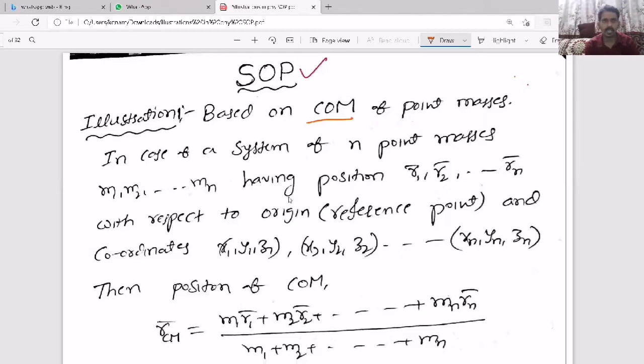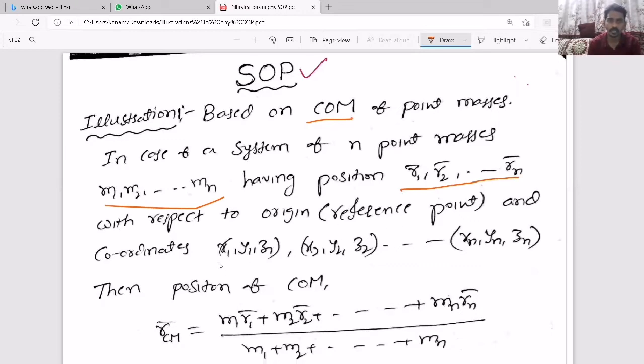Based on center of mass, the first kind of question they will give is if there are n point masses. Let's take there are n point masses m1, m2, m3, and so on at positions r1, r2, and so on up to rn.